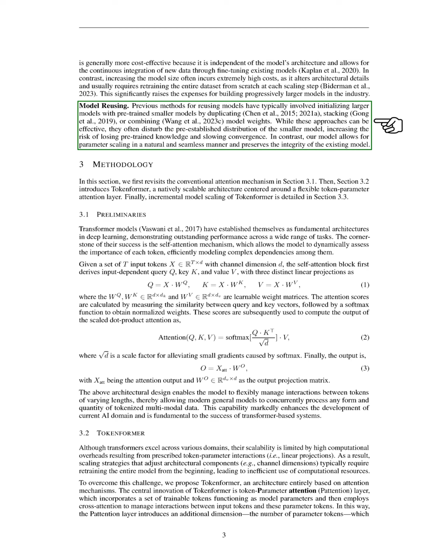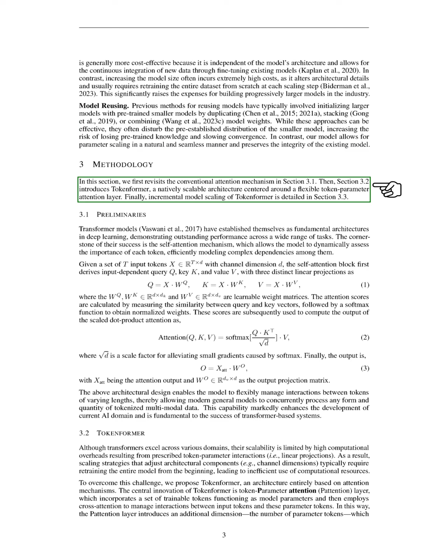Lastly, we discuss model reuse strategies. Traditional methods often involve initializing larger models with pre-trained smaller ones, which can disrupt the smaller model's established distribution and risk losing pre-trained knowledge. In contrast, our approach allows for seamless parameter scaling while preserving the integrity of the existing model. In the following sections, we will revisit the conventional attention mechanism, introduce Tokenformer, and detail the incremental scaling process.